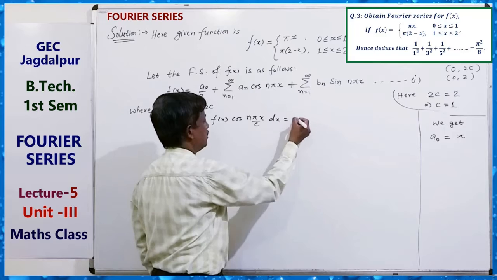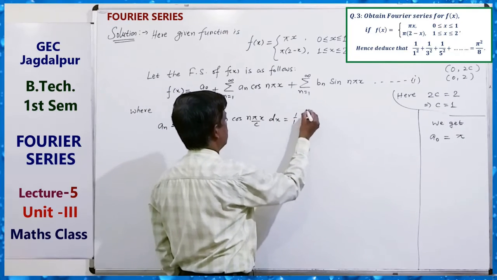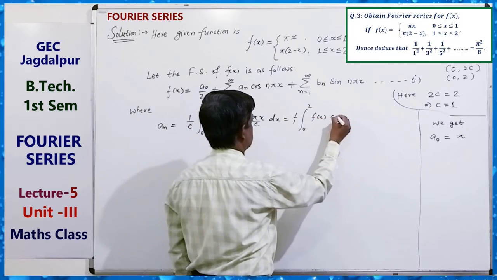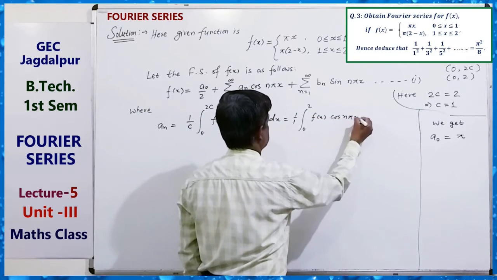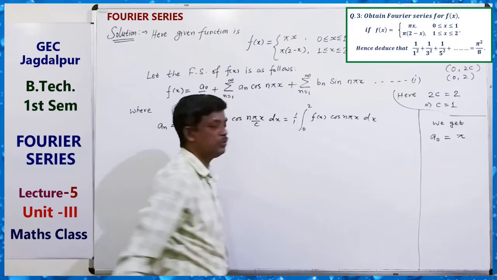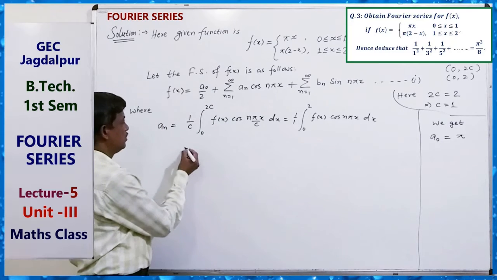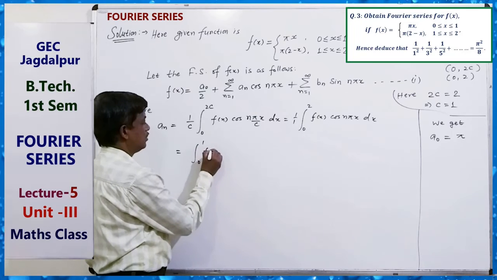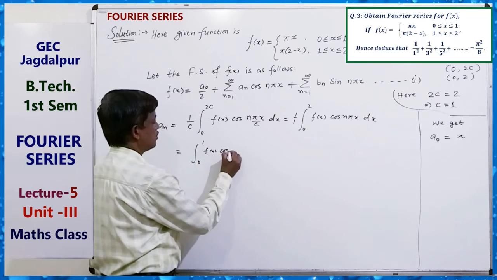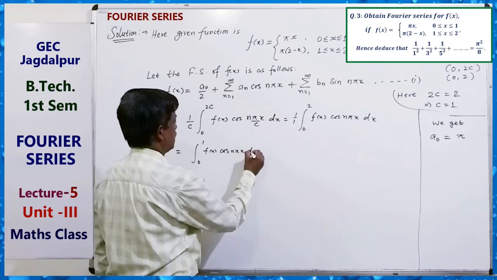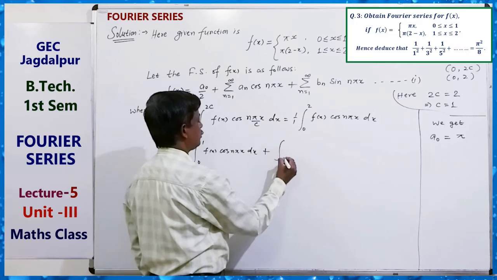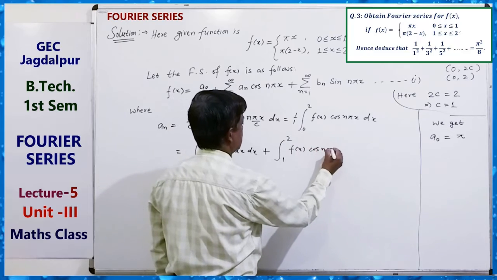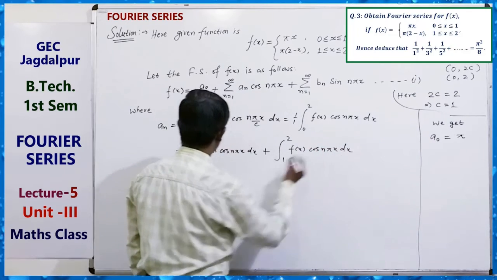That is 1 by 1, 0 to 2, f(x) cos n pi x dx, where c equals 1. So 0 to 1 f(x) cos n pi x dx plus 1 to 2 f(x) cos n pi x dx.